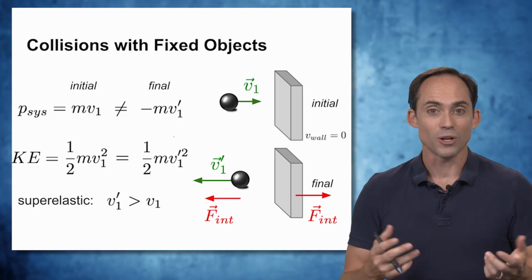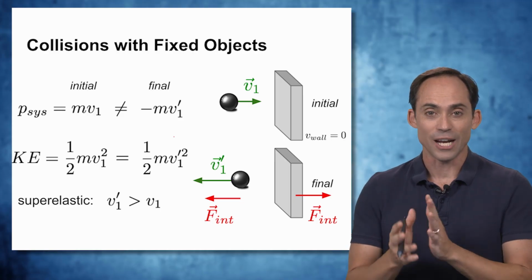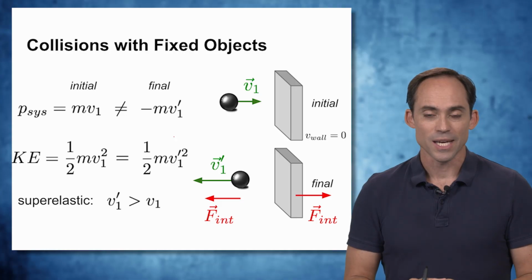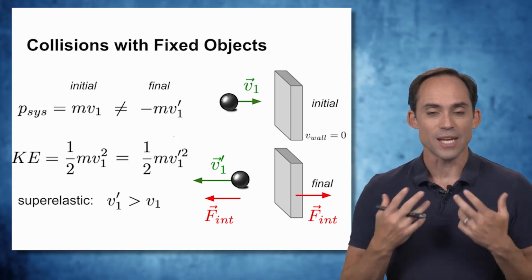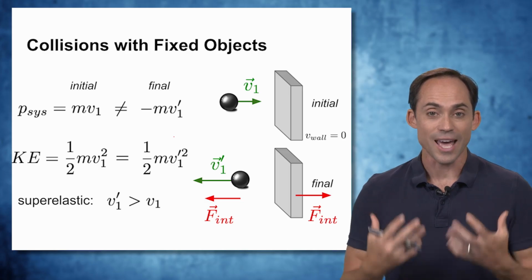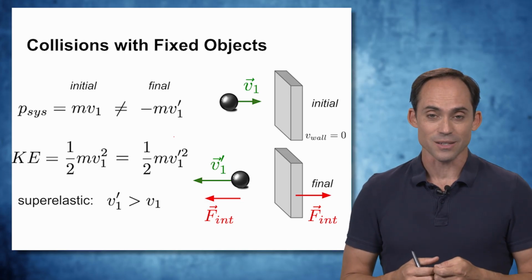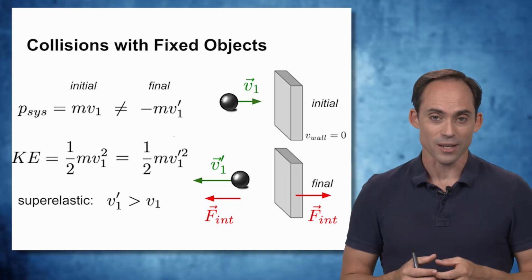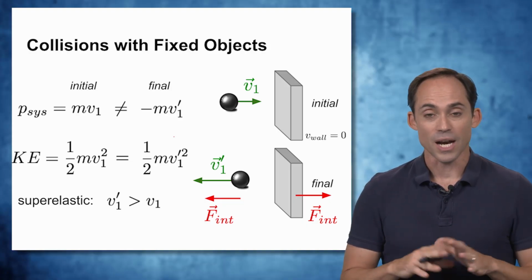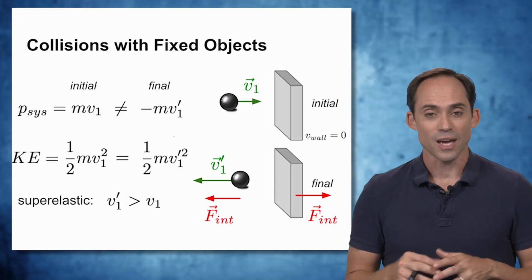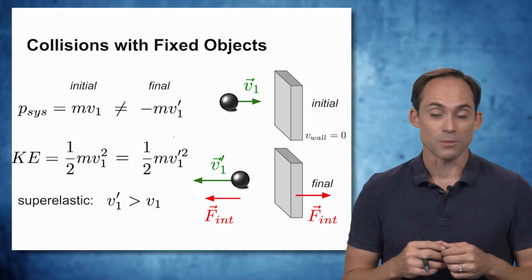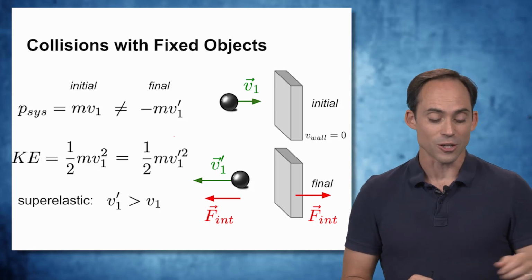And we can also have a superelastic collision if we have some kind of interaction that happens at the surface that adds energy to the system. That's going to give us a greater speed. In each of these cases, we have to take into account that there is an external force that's acting on the system because it's not a completely closed system. That wall is connected to something on the outside. But in any case, we can still write down these equations and solve for the unknowns, and look at how these unknowns depend on the type of collision that's actually occurring.